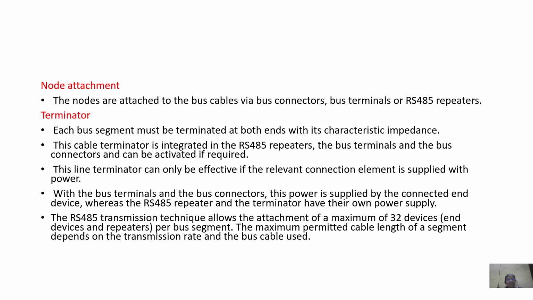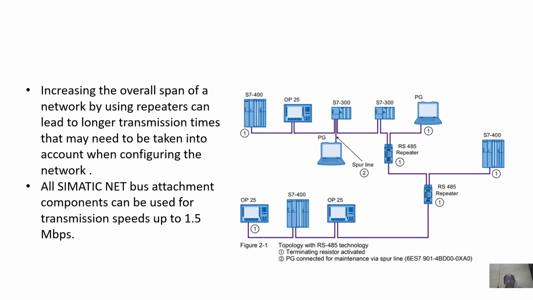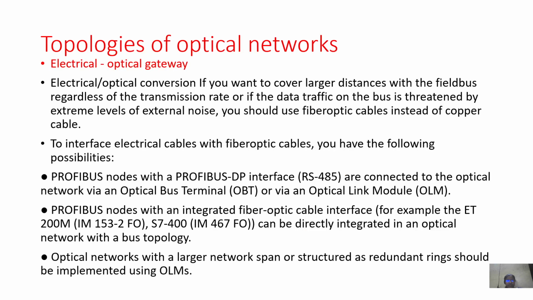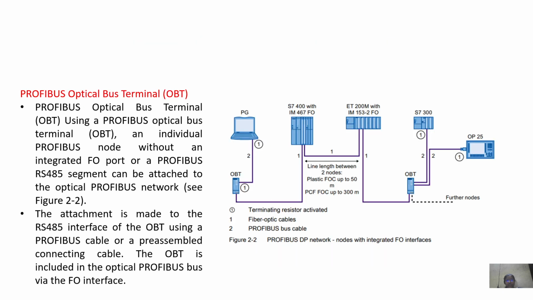Each bus segment must be terminated at both ends with the characteristic impedance. This cable terminator is integrated in the RS 485 repeaters, the bus terminals and bus connectors, and it can be activated if required. Here it is terminated with the RS 485 repeaters. In the topology of optical networks, an electrical optical gateway can also be used, combining fiber optic cables and Profibus bus cable, so that it is a combined way of communication.